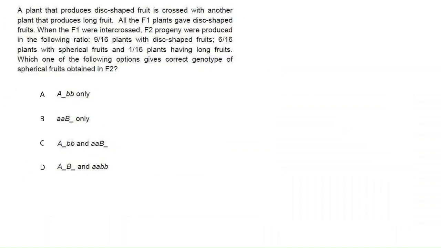So next, it seems like a genetics question. A plant that produces disc-shaped fruit is crossed with another plant that produces long fruit. All the F1 plants have disc-shaped fruit. When the F1 were intercrossed, F2 progeny were produced in the following ratio: 9/16 plants with disc-shaped fruit, 6/16 plants with spherical fruit, and 1/16 plants with long fruit.